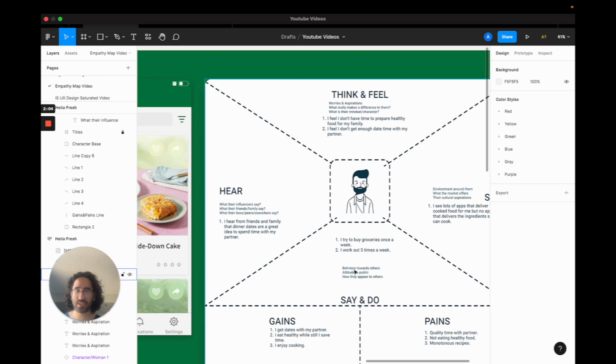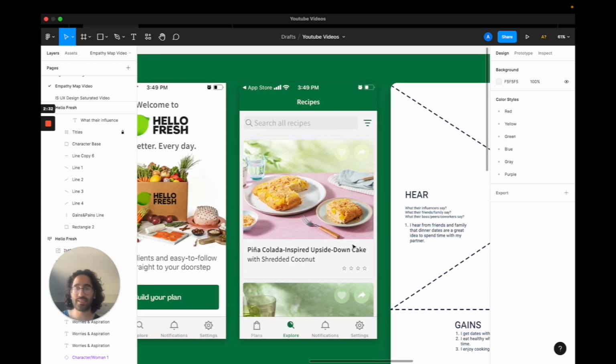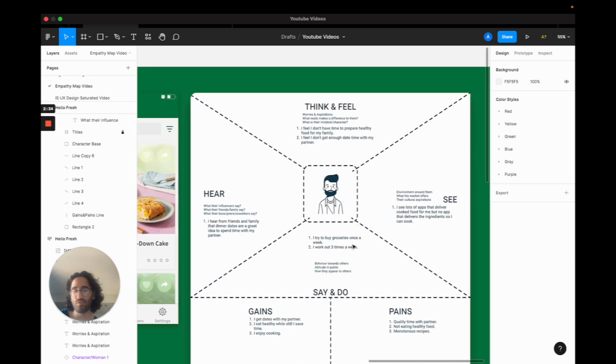For example, for say or do, if I was working on building HelloFresh, I wrote down the person of I try to buy groceries once a week and I work out 3 times a week, because to signal that they are health conscious. And what they hear from their family or friends might be that a dinner date is a great idea, meaning that they can actually order in groceries, the meal kits from HelloFresh, and they can cook with their partner, and that might be their date idea, spending time.